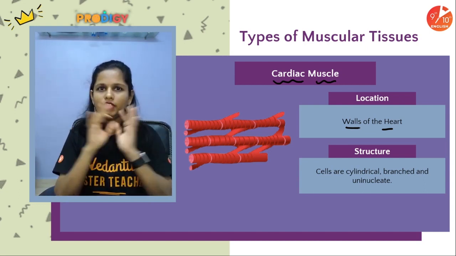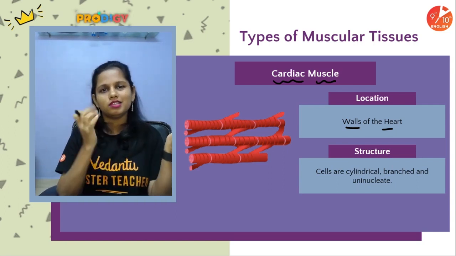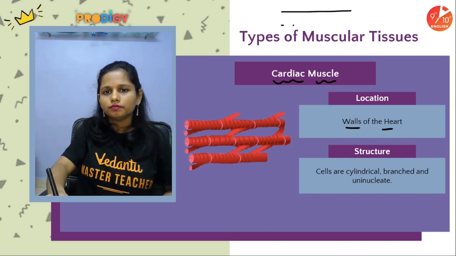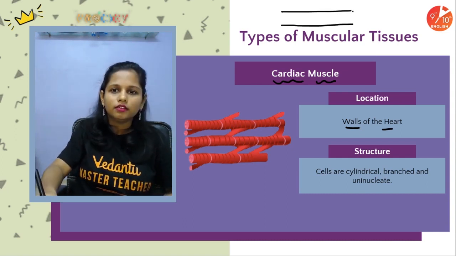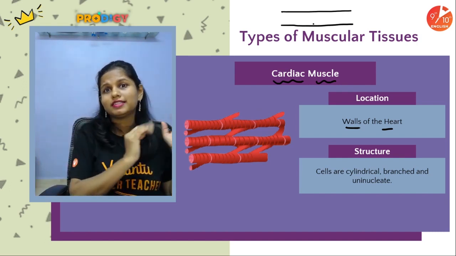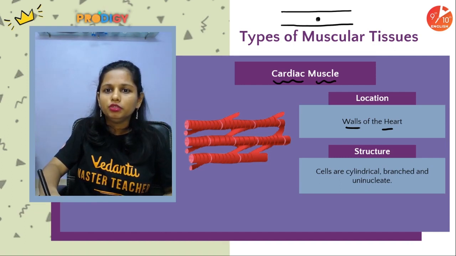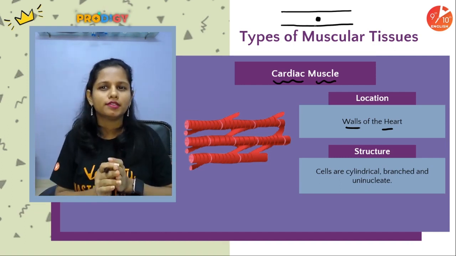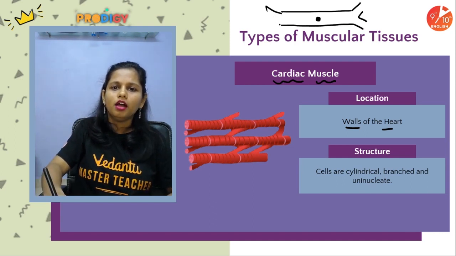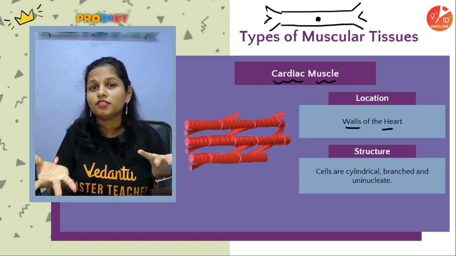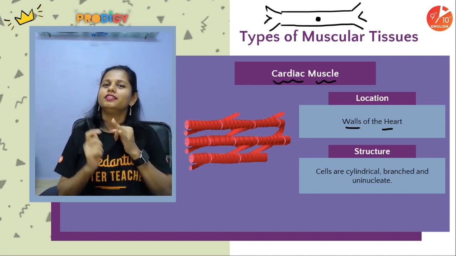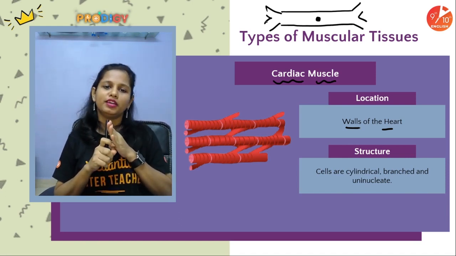How are they? They are a beautiful combination of skeletal muscles and smooth muscles. How? One, they are long and cylindrical, just like skeletal muscles. They are uninucleated, just like smooth muscles. But they are branched. This characteristic is new. So they are long, cylindrical, branched and uninucleated.